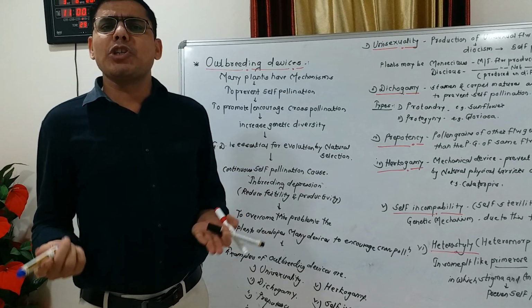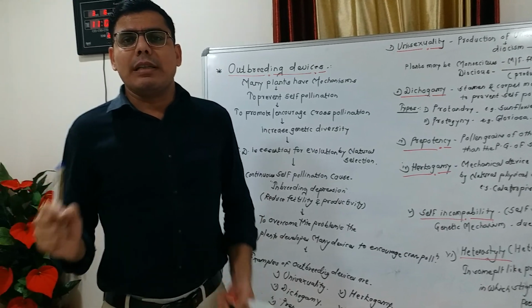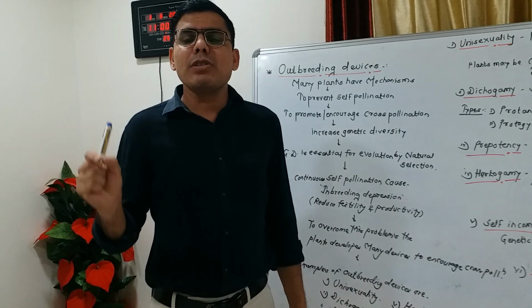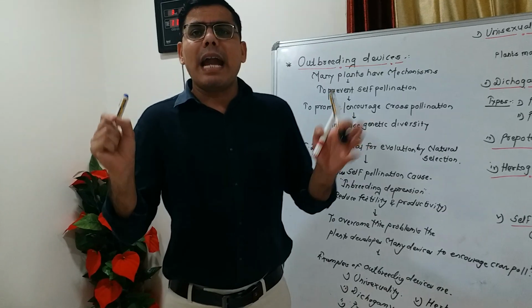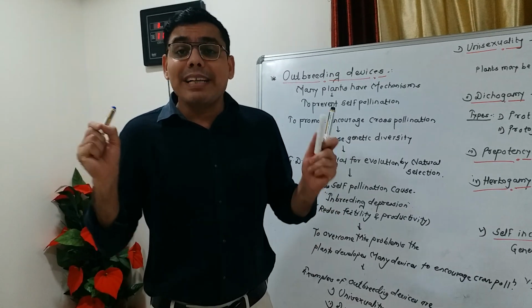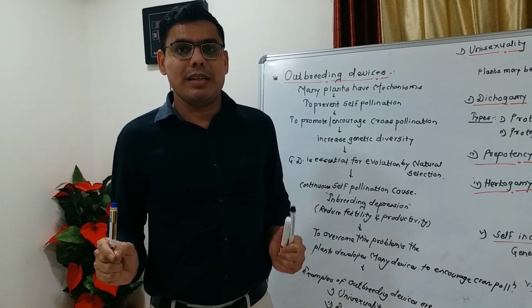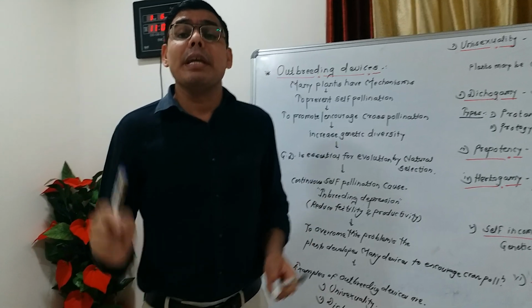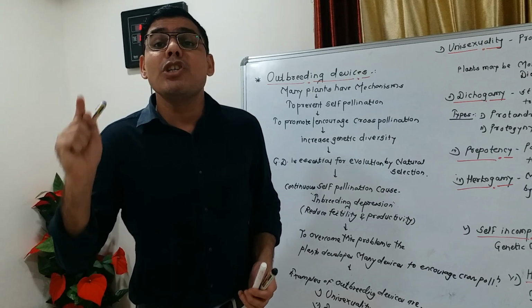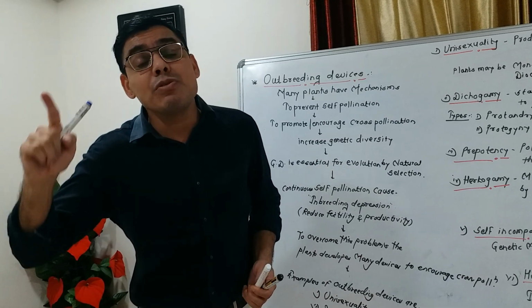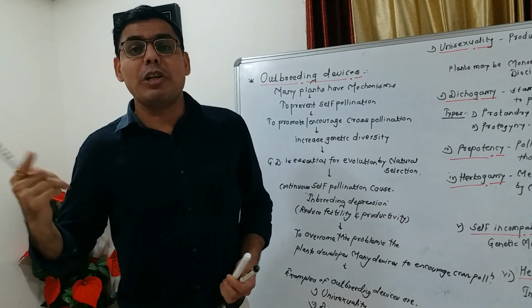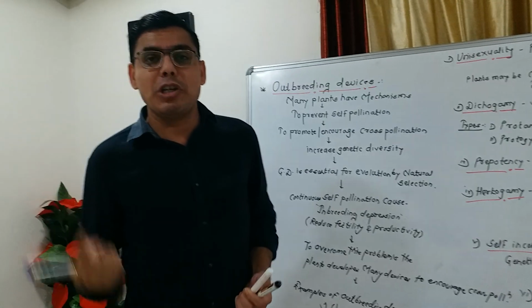The simple definition of dichogamy is that the stamens and carpels do not mature at the same time in a bisexual flower. Dichogamy prevents self pollination and promotes cross pollination.